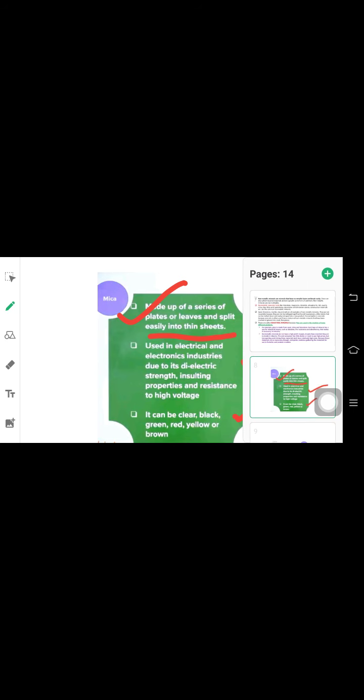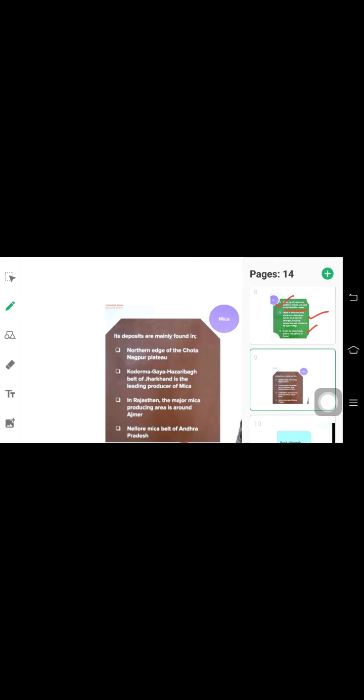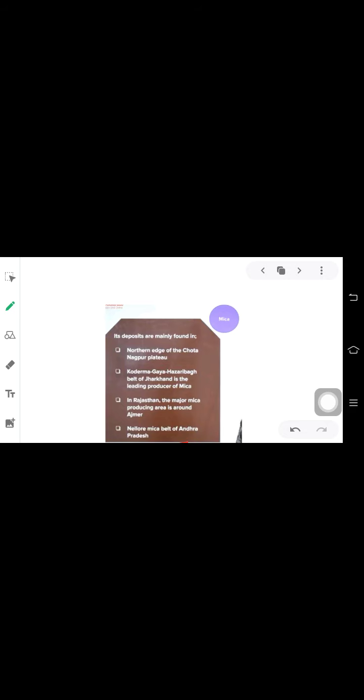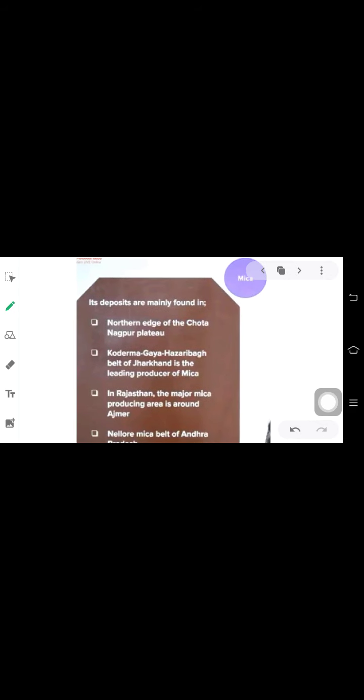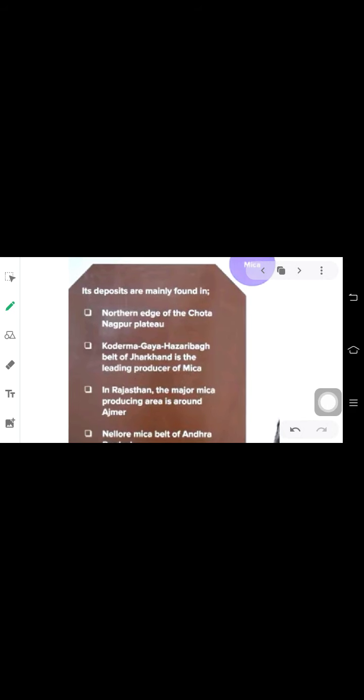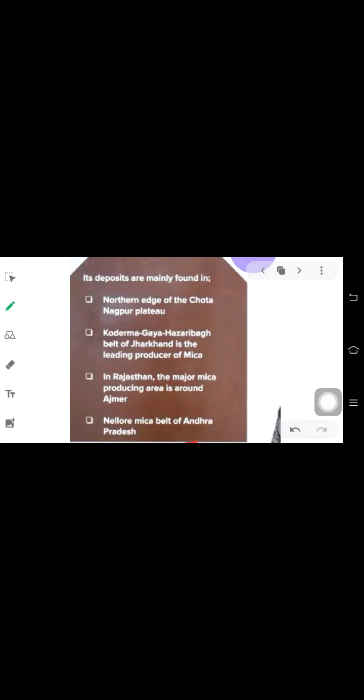Coming to the next one: where is mica found? Where is mica generally found? Its deposits are mainly found in the northern edge of the Chota Nagpur Plateau. The Koderma-Gaya-Hazaribagh belt of Jharkhand is the leading producer of mica.